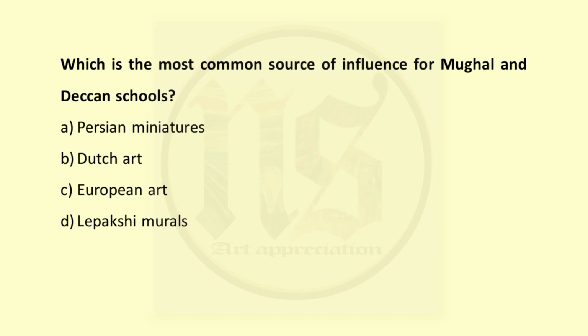First question, which is the most common source of influence for Mughal and Deccan schools? Both these schools had foreign influences to some extent, and Deccan school was strongly influenced by Lepakshi murals. But the most common and strongest source of influence was Persian miniatures. So A is our correct answer.